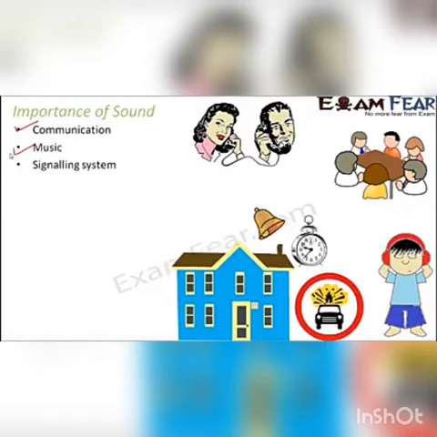Signaling system. For example, you just think of the alarm clock, which wakes you up every morning. So this is something which is very beneficial for you, right? You don't really need to depend on any other person, maybe either your mother or your friend, to wake you up. You just have your alarm clock, which starts producing a very different type of sound when you are about to wake up. Let us suppose you want to wake up at 6 o'clock in the morning. So every day at 6 o'clock, your alarm clock produces a very different and very unique sound. And because of that sound, you wake up.